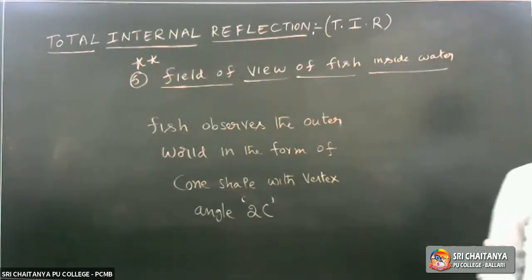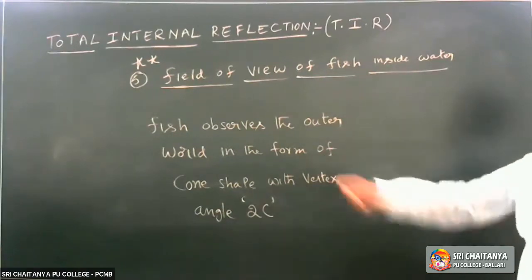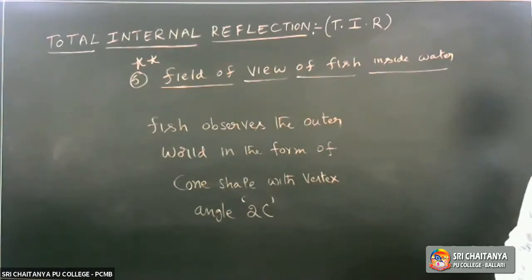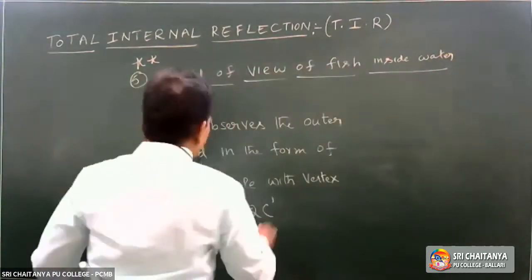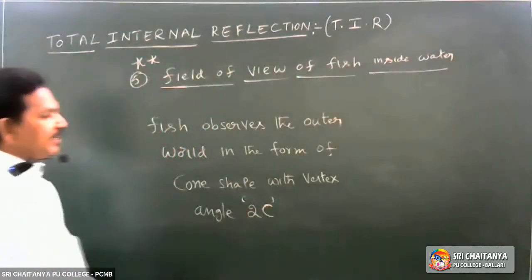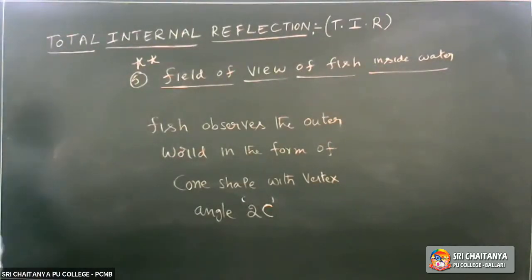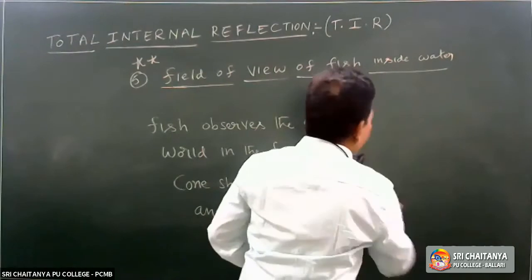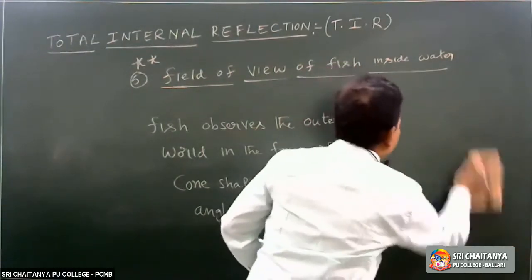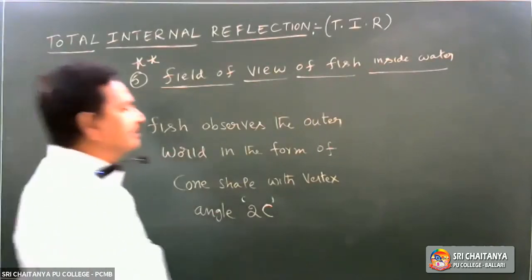The fish which is present inside the water observes the outer world in the form of cone shape with the vertex angle 2C, where C is the critical angle. For other competitive examinations, this problem is also important. First, have the ray diagram. How the fish will see the outer world.